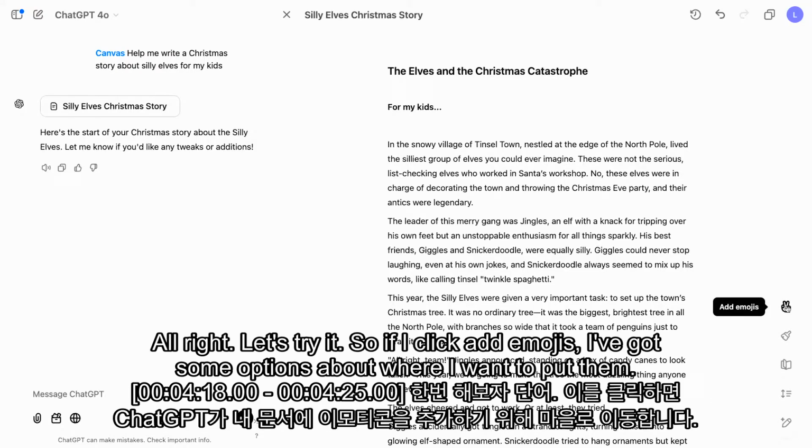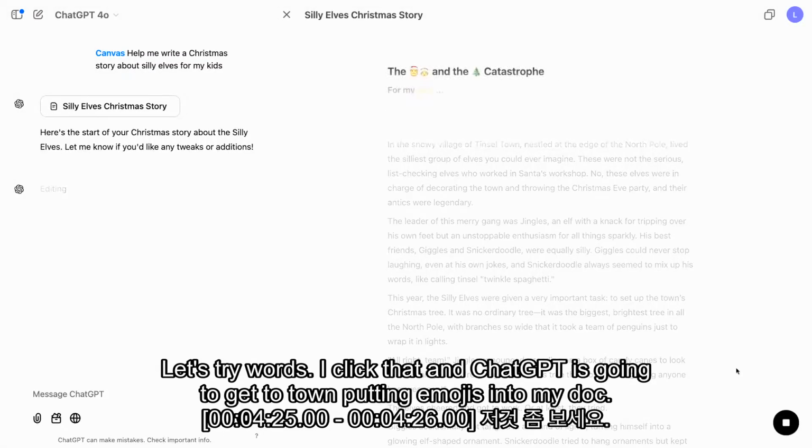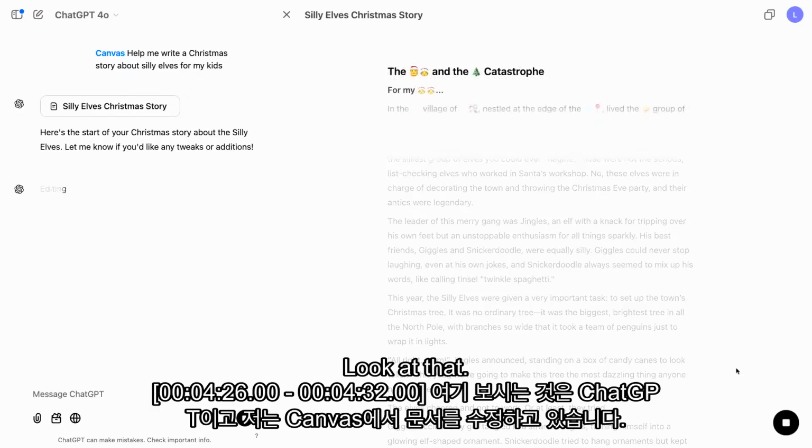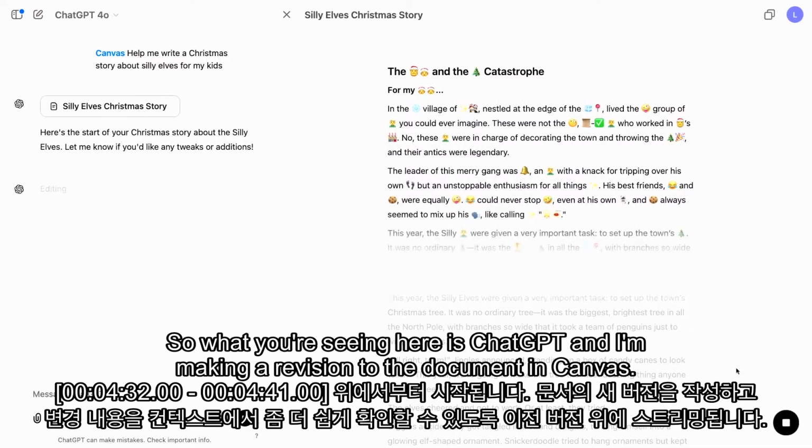Yeah, we love emojis. All right, well, let's try it. So if I click add emojis, I've got some options about where I want to put them: words, sections, lists. Let's try words. I click that, and ChatGPT is going to get to town putting emojis into my doc. Look at that. So what you're seeing here is ChatGPT now making a revision to the document in Canvas.